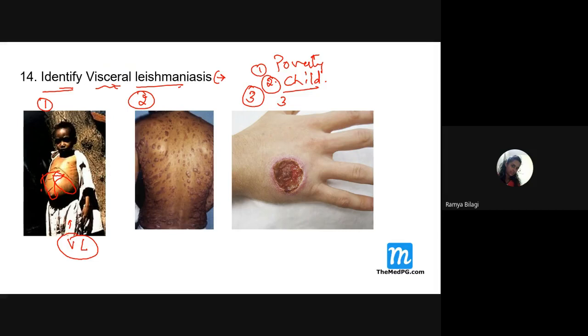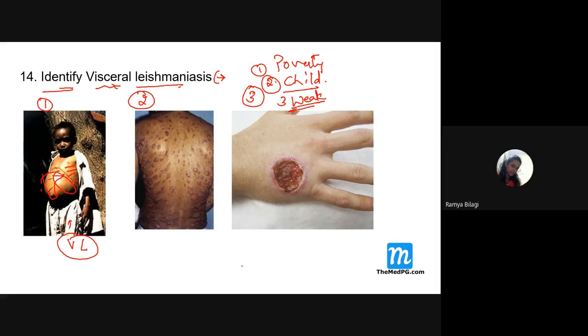And look at the ribs over here. The patient also looks weak. So all these are suggestive of visceral leishmaniasis, right? Students, do you all agree with this? Yes, ma'am.